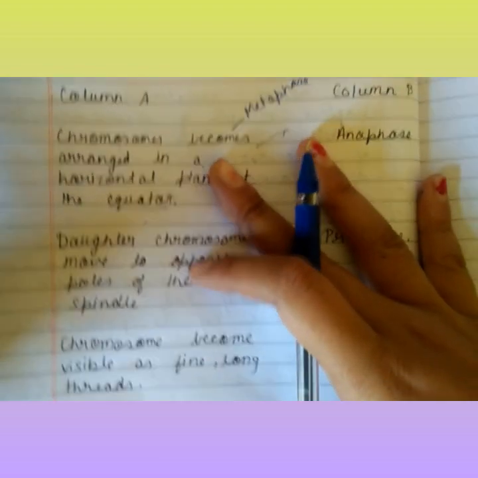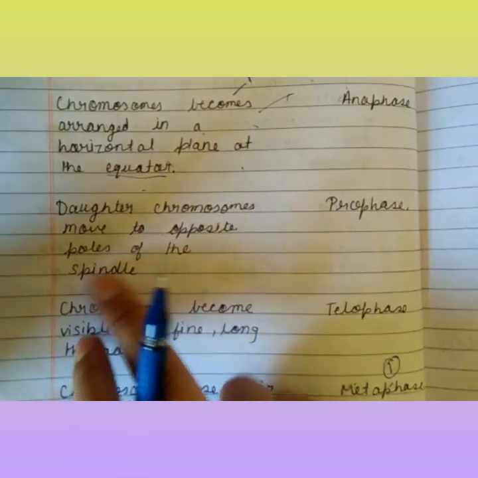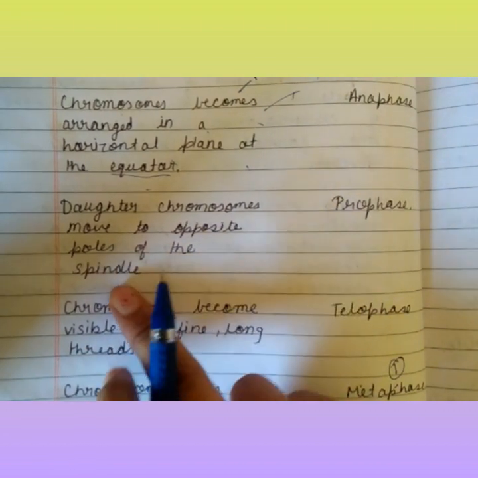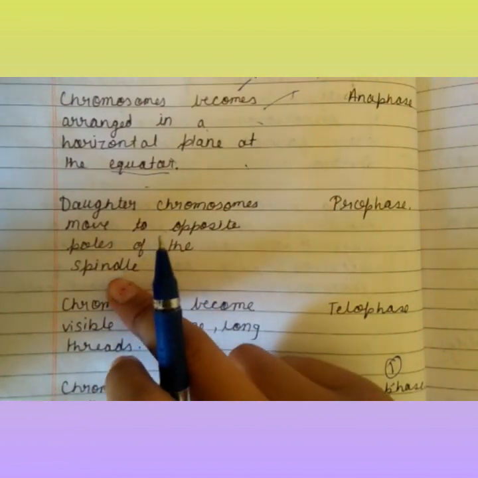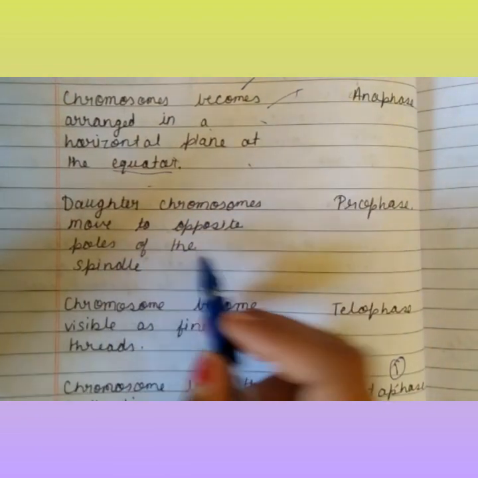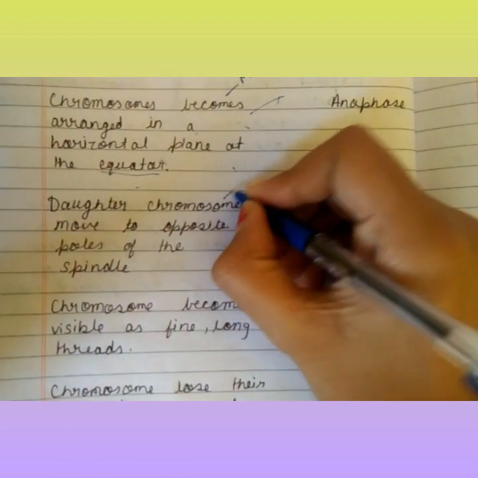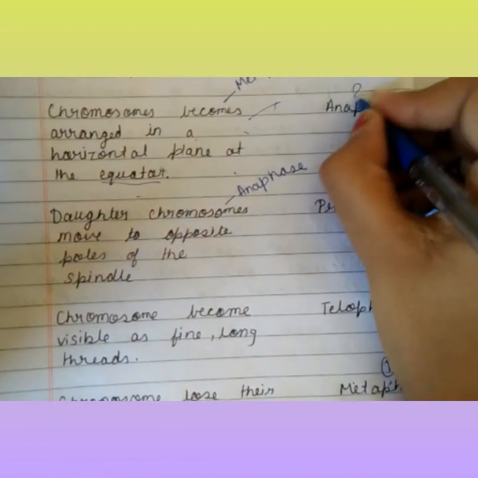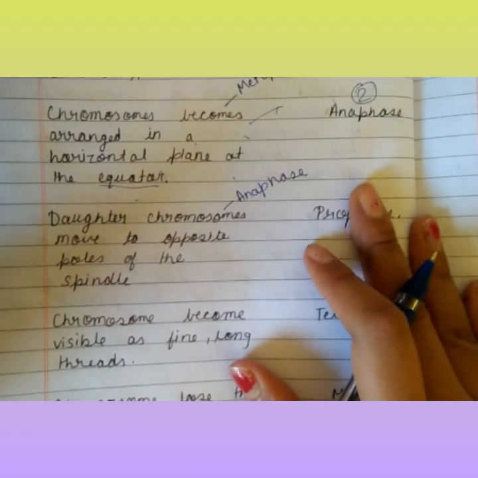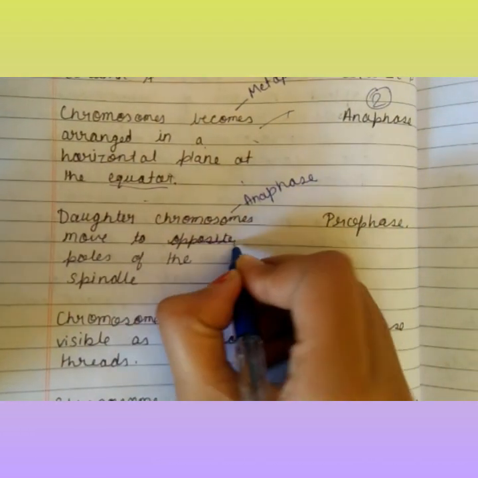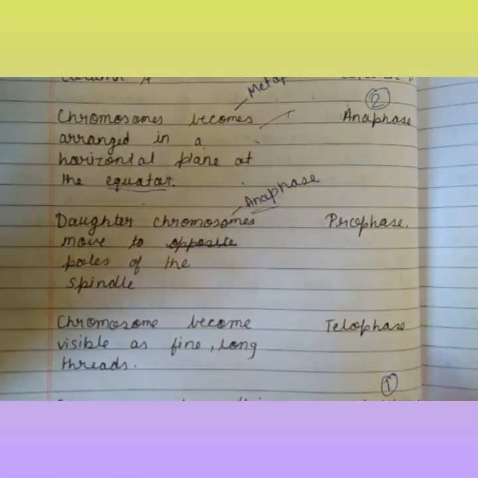Coming to the next one: daughter chromosomes move to opposite poles of the spindle. The answer will be anaphase, because the word opposite has come, and ana means opposite. This is 2.